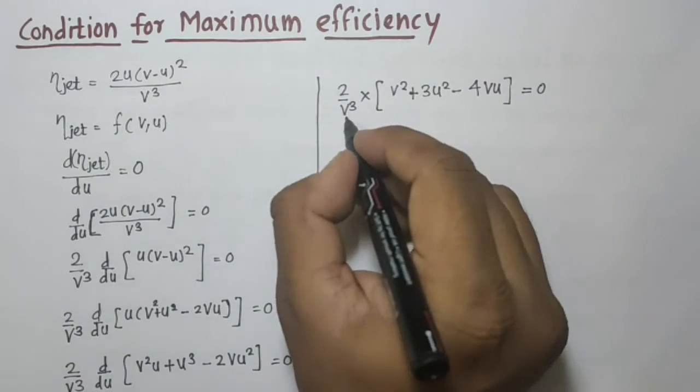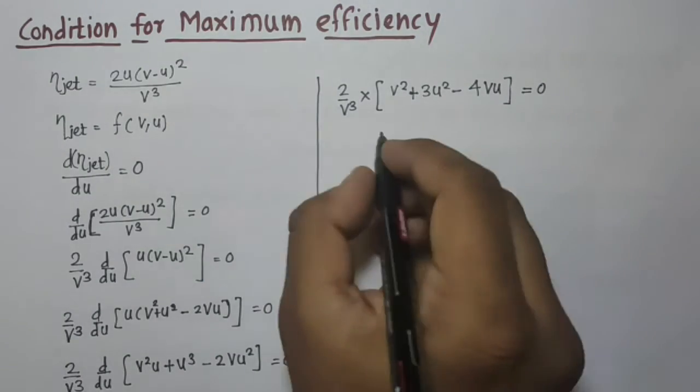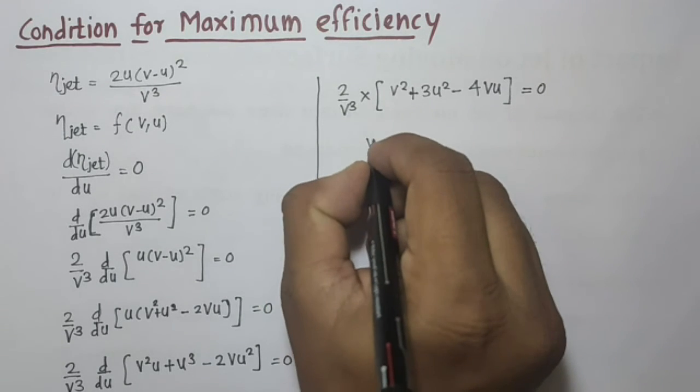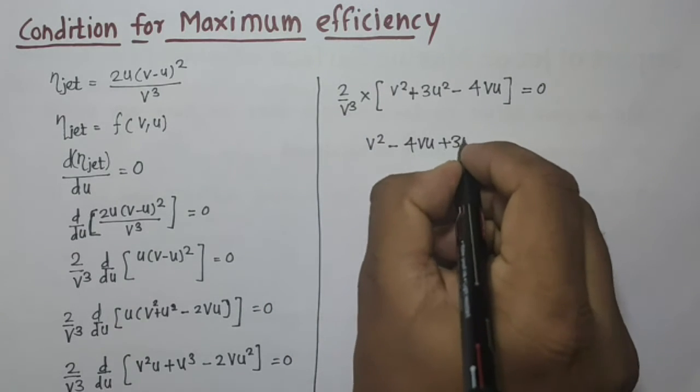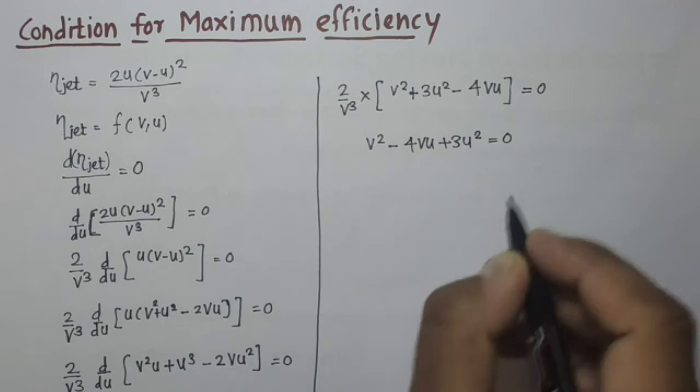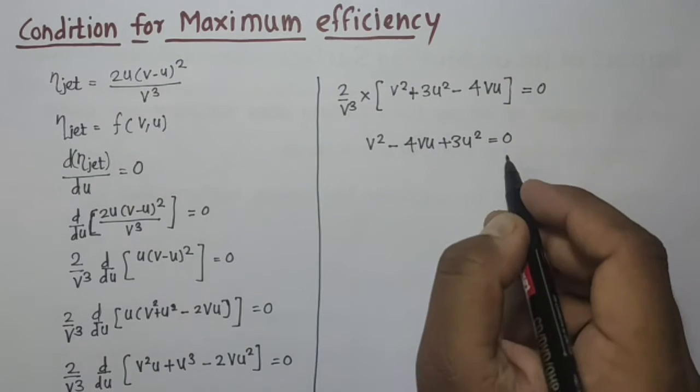So we will take this quantity on the right hand side, and it becomes 0. Ultimately we have v² − 4vu + 3u² = 0. This is a quadratic equation.